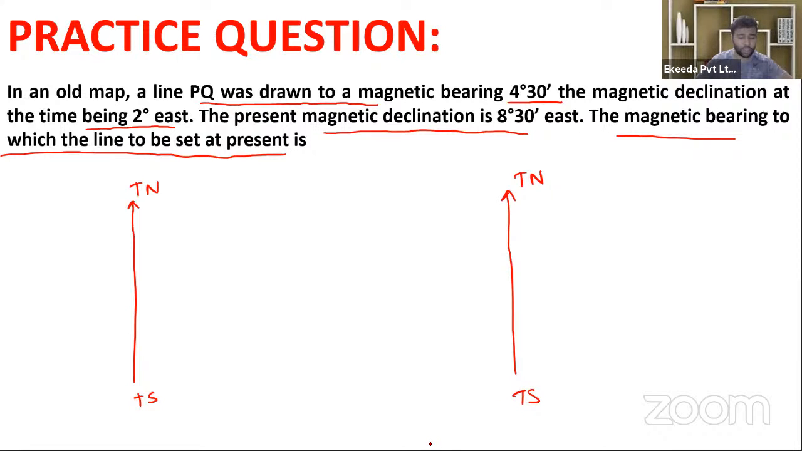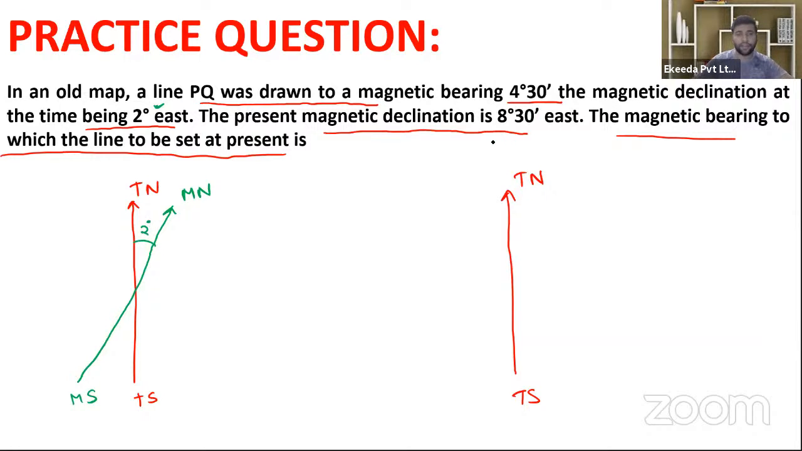Now the second thing is what? You need to mark the declination after preparation of the true meridian. In old time, the declination was 2 degree east. It means that the declination was 2 degree east, just like this. So that will be the position of magnetic north, and that will be the position of magnetic south, and this angle will be equal to what?